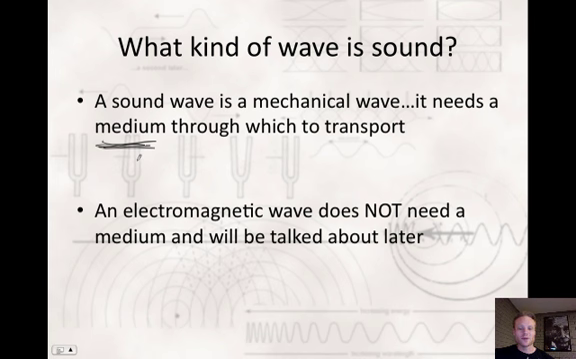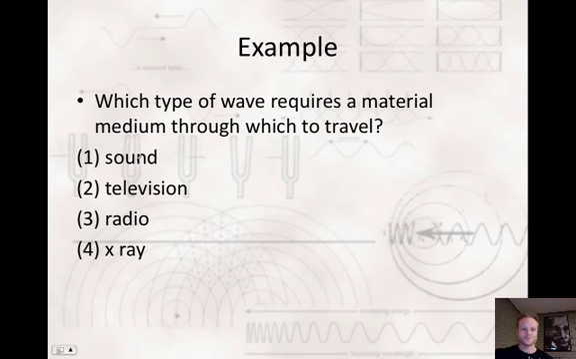Whereas an electromagnetic wave, such as light, X-rays, radio waves or microwaves, does not need a medium to transport through, and we're going to talk a lot about those later on. So mechanical waves, such as sound, do need a medium. Electromagnetic waves do not. Here's an example problem.